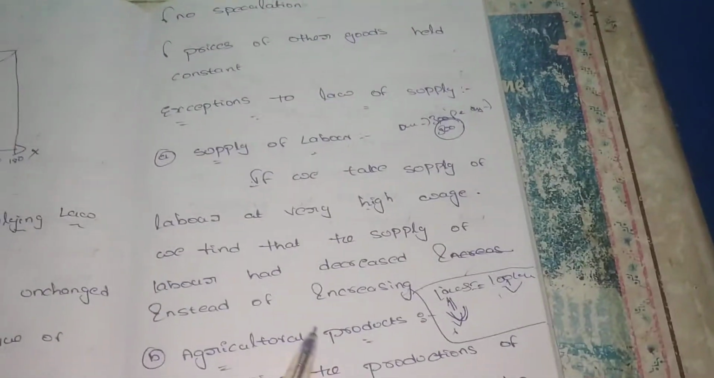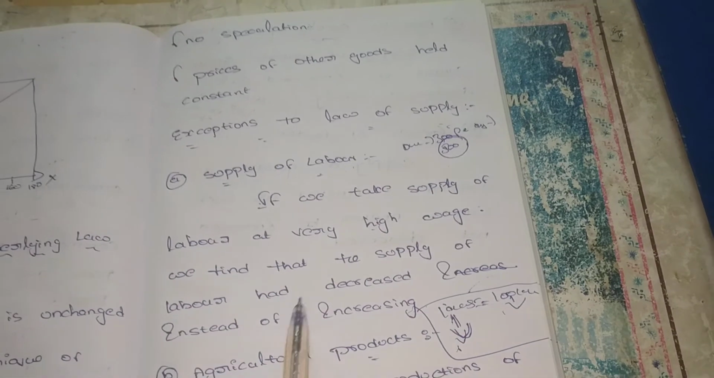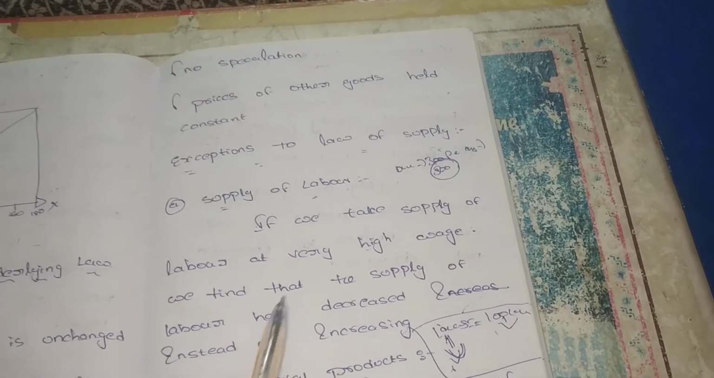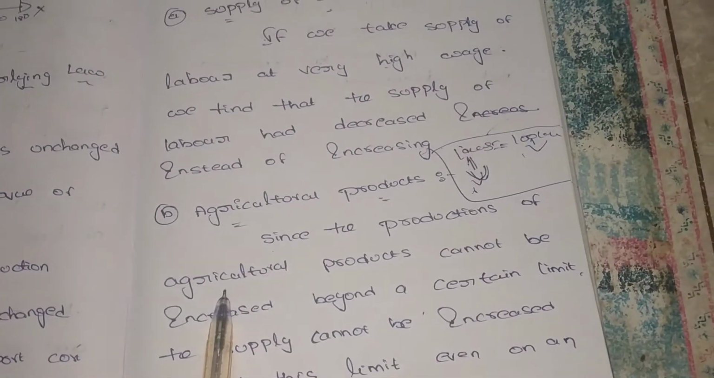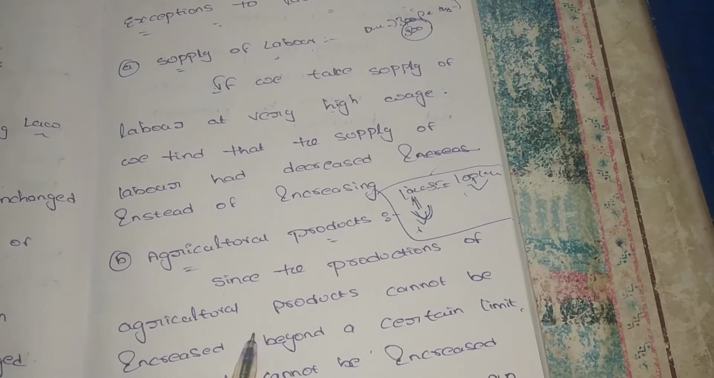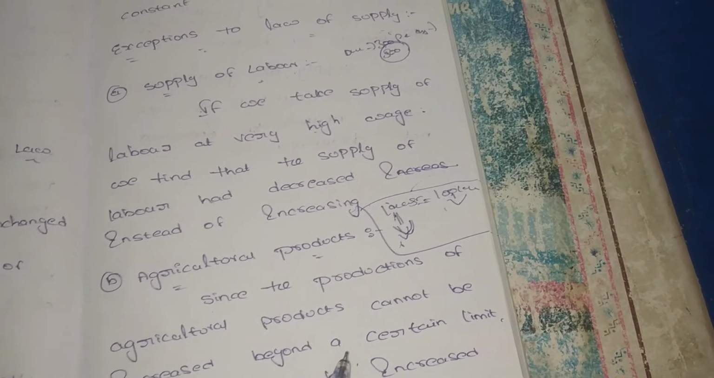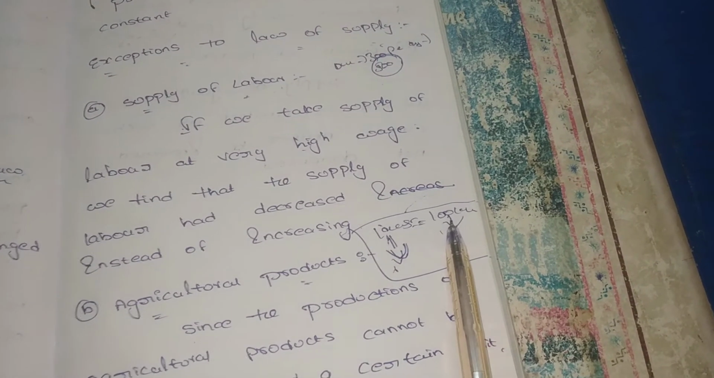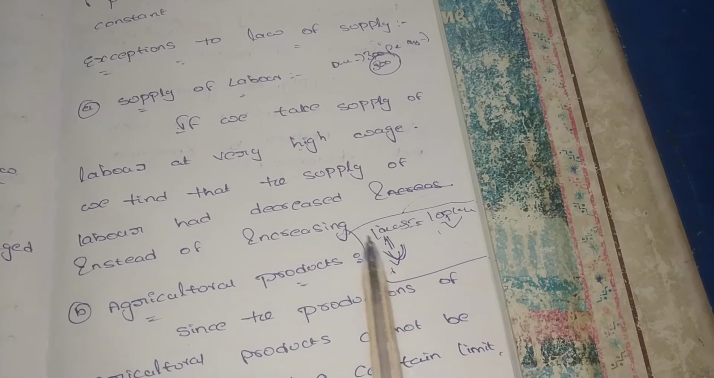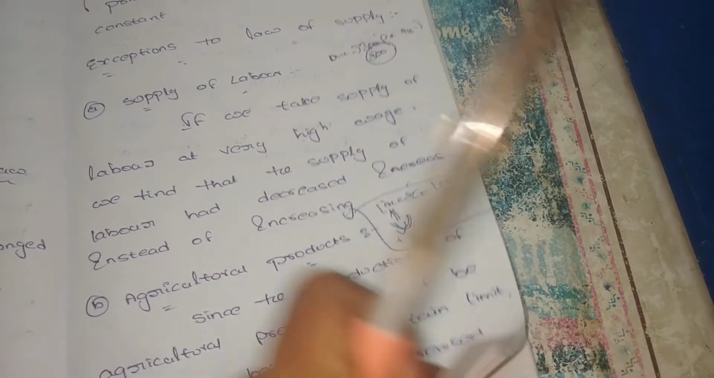I hope these are all the exceptions. What are the exceptions? In the case of supply of labor, if we pay high wages to a particular labor, in this case also the law of supply does not apply. And in the case of agriculture products, even if there is an increase in price, we are unable to produce more in a particular area. For example, in 1 acre we are producing 100 kgs of wheat. If the wheat price increases, I am unable to produce more than 100 kgs in 1 acre. So in this case also the law of supply does not apply.